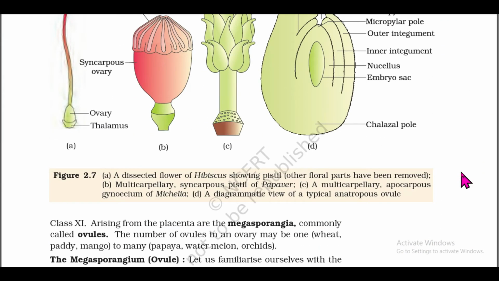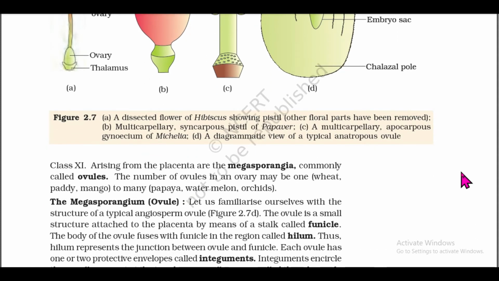Figure 2.7. A, a desiccated flower of hibiscus showing pistil, other floral parts have been removed. B, multicarpellary syncarpous pistil of Papaver. C, a multicarpellary apocarpous gynoecium of Michelia. D, a diagrammatic view of a typical anatropous ovule. Arising from the placenta are the megasporangia, commonly called ovules. The number of ovules in an ovary may be one, wheat, paddy, mango, to many, papaya, watermelon, orchids.